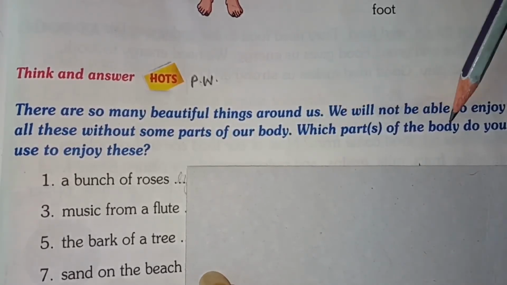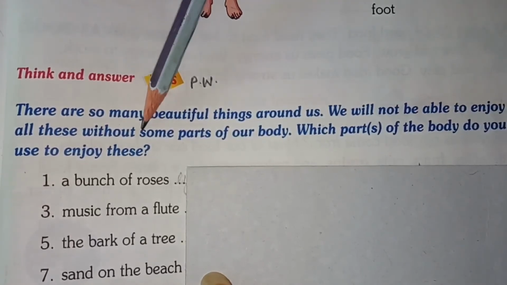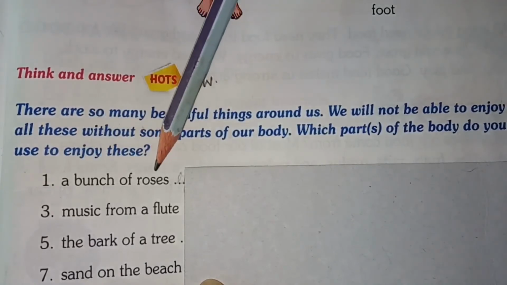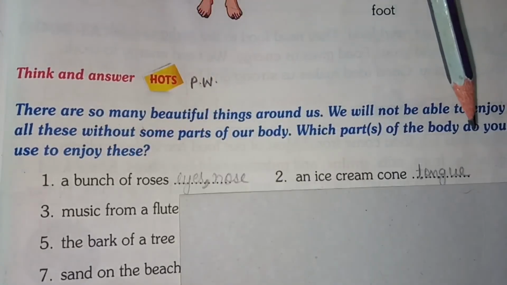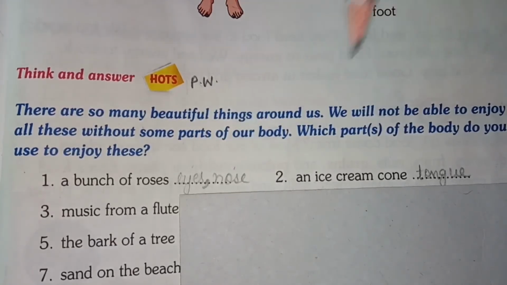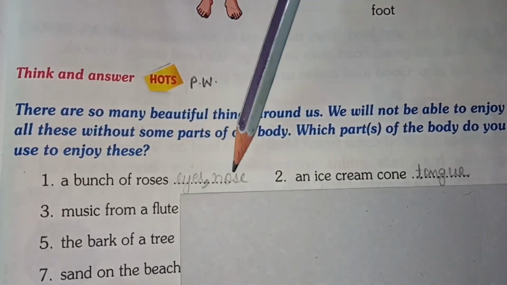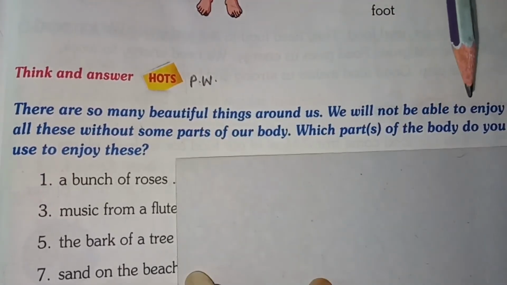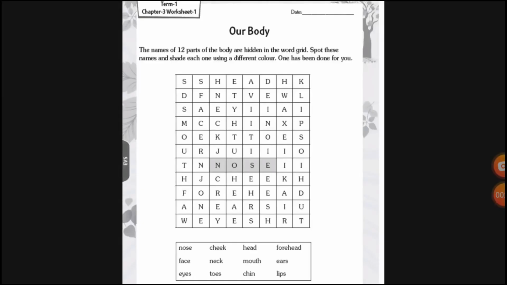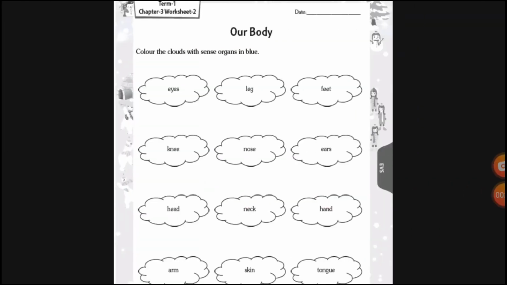Which parts of the body do you use to enjoy this? See, one has been done for you. A bunch of roses. So your answer is eyes and nose. Okay? We see with our eyes and we smell with our nose. So write it here, eyes and nose. And this is your chapter number 3, worksheet number 1 and worksheet number 2.